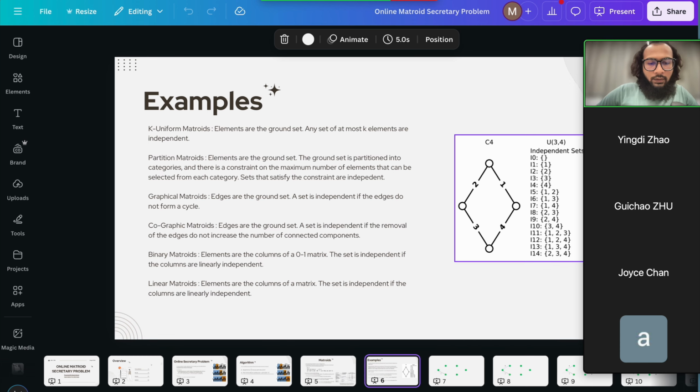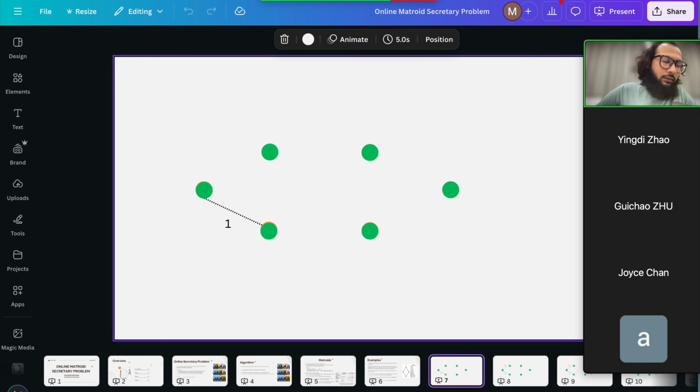To give you an example of what this problem looks like, assume we have this graph and we know exactly how many edges we'll receive. Let's say we'll receive eight edges. We receive this edge 1 and let's say we choose not to pick it. Why would we not pick it? Well, maybe we receive something better. In the next one we receive 3 and we decide, okay, we'll take it. Then we receive a 4, we take it. We receive a 5, we take it.